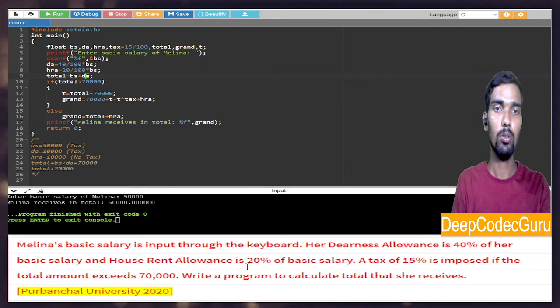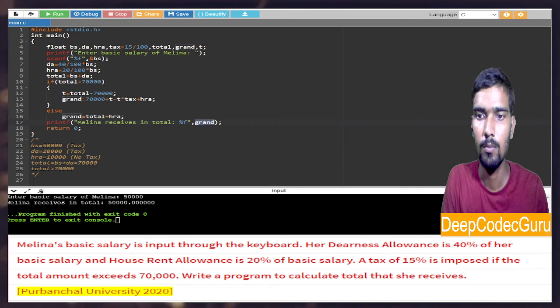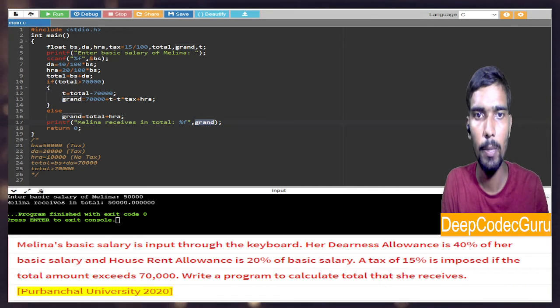Okay. So we will check. Okay, DA total greater than 20. If not greater than 20, what will be HRA? Total plus HRA. Okay, something. Let me check it out. So here we are getting something like 50,000 only. So there is some mistake. How to spot those mistakes?